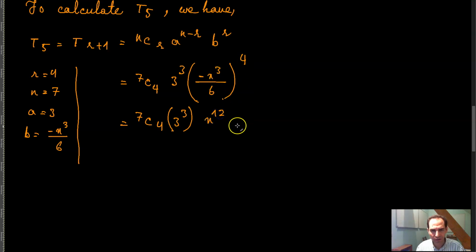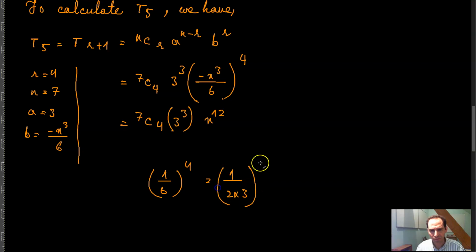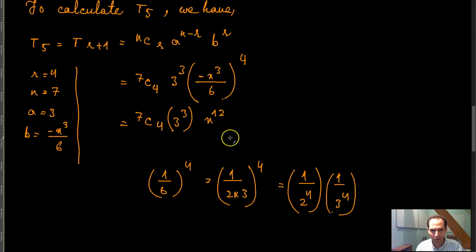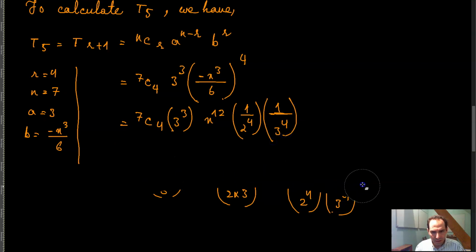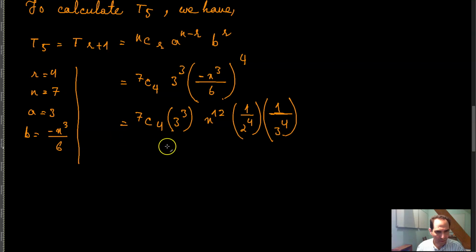And 1 over 6 raised to the power 4, I can write as 1 over 2 times 3 raised to the power 4, which is 1 over 2 raised to the power 4 times 1 over 3 raised to the power 4. Which means that I have 3 raised to the power 4.